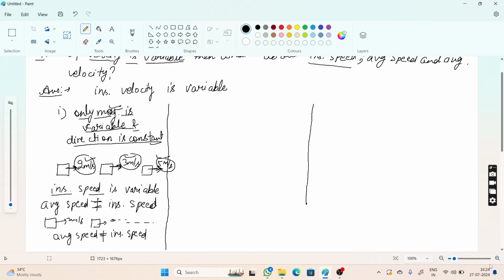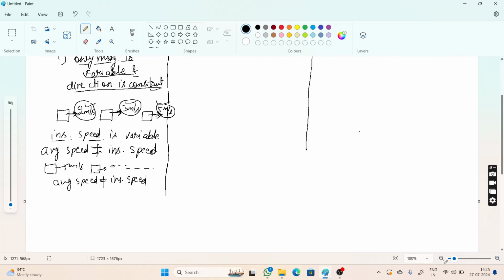Now the last question it is asking, what about average velocity? So of course average velocity would not be equal to instantaneous velocity, for the very same reason as average speed.